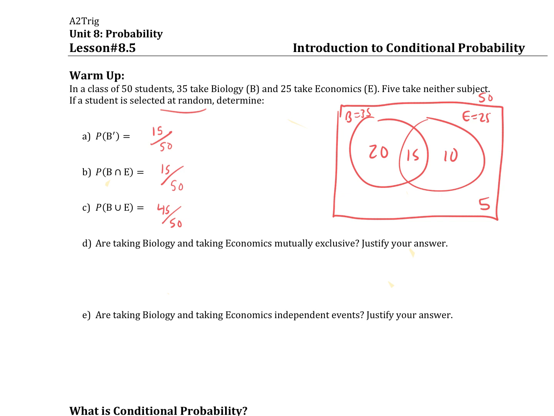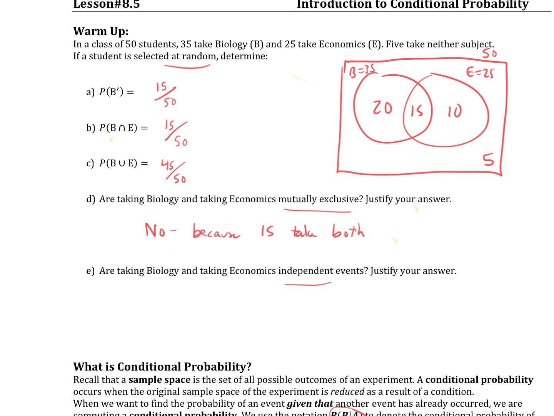Are taking biology and economics mutually exclusive? Oh, this is great. Oh yeah, these are great questions. This is no, not mutually exclusive because this intersection is not empty. There are 15 who actually take both. 15 take both. That intersection is not empty. You're not excluded from taking economics if you take biology.